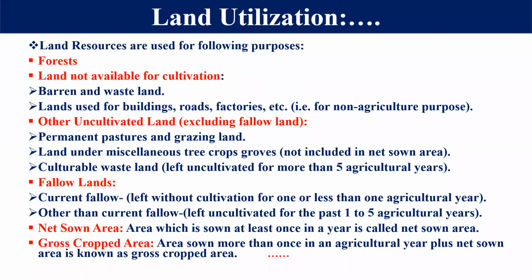These are low quality land areas. The soil is very less fertile in these areas. That's why we do these things, right students? So these are fallow lands. Next one is net sown area. Now net sown area, which is sown at least once in a year, is called net sown area.